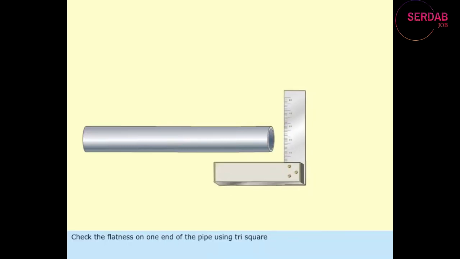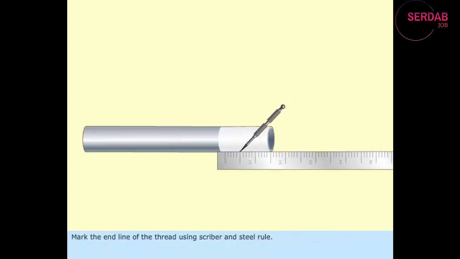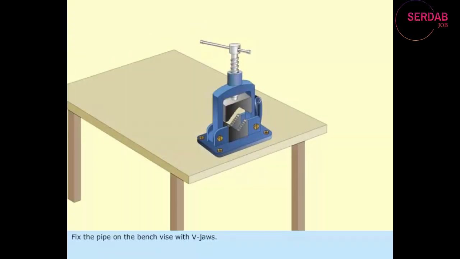Check the flatness on one end of the pipe using tri-square. Apply chalk over the MS pipe on the portion where the external threads have to be formed. Mark the end line of the thread using scriber and steel rule. Fix the pipe on the bench vise with V-jaws.